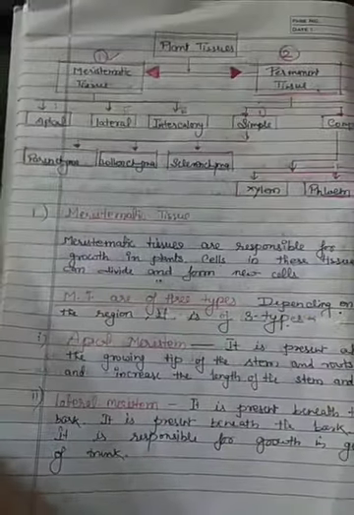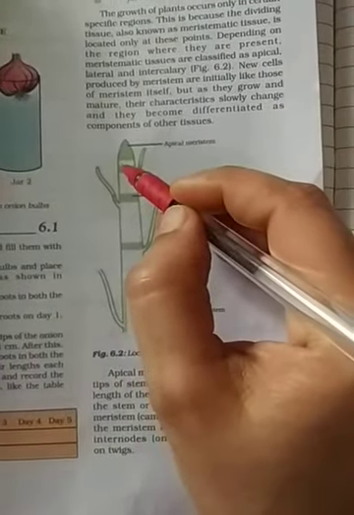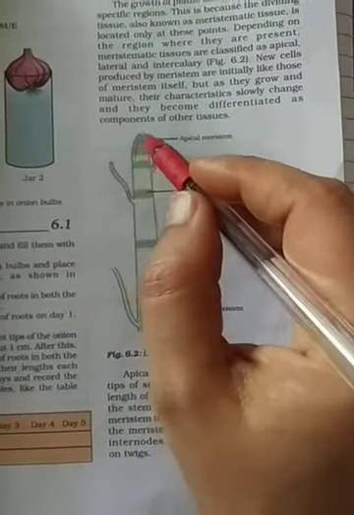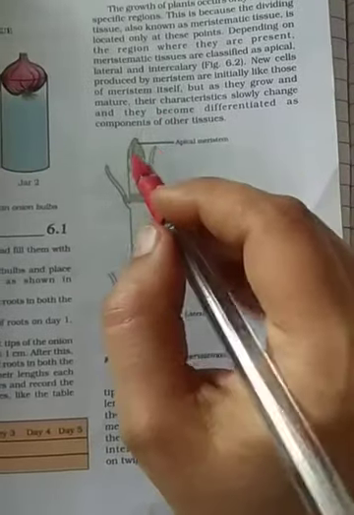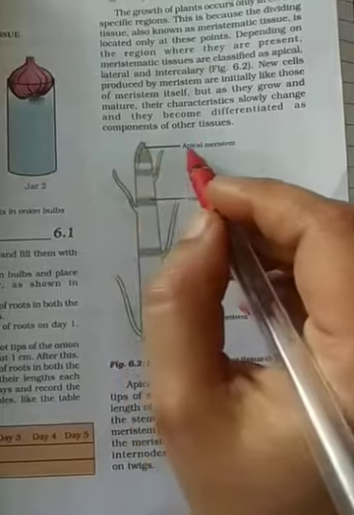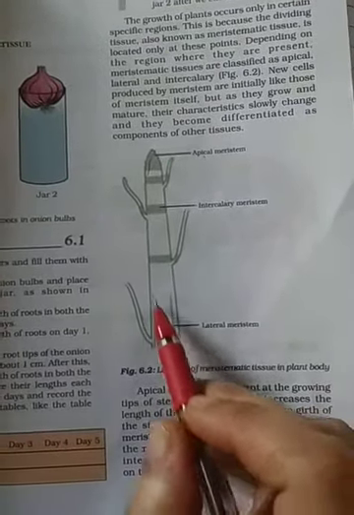Here you can see the location of meristematic tissue. Meristematic tissue present at the apical part, the top of the root and stem, is called apical meristem. That which is present at the bark of the stem is called lateral meristem, laterally present.